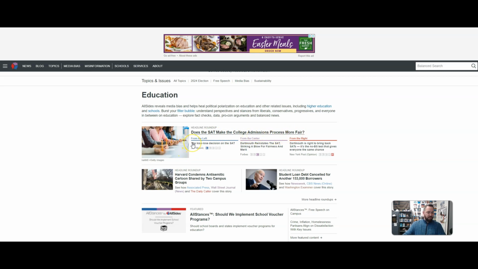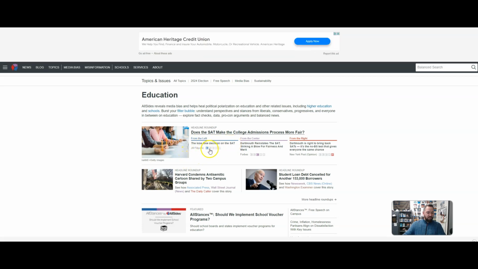All right, so from the left, the lose-lose decision on the SAT. All right, so this is giving that scale that this is something that on the far left that would be said, and it's a link to the article there. Over here is something from the far right. Dartmouth is right to bring back the SATs. It's the no BS test that gives everyone the same chance. So that's the far right.